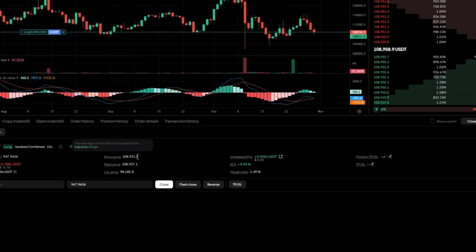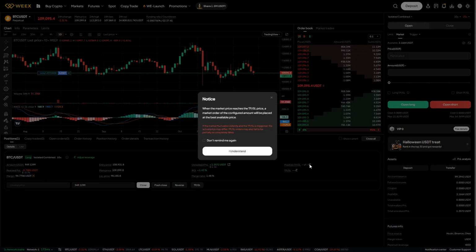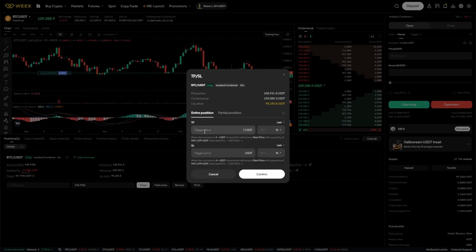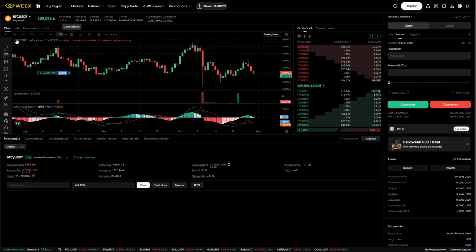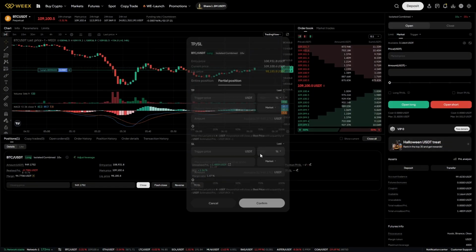And then we have the entry price 108,931, and then the current mark price, the liquidation price, the unrealized profit and losses, the ROI, margin ratio, and here we can add position stop loss and take profit if we want to do so. Here we can set the take profit price and the stop loss price. Now we are actually pumping on the lower time frames here, so we are 1.45% in profits.